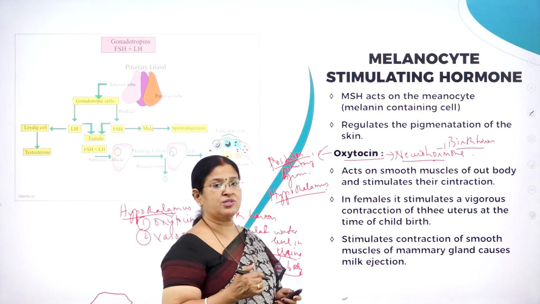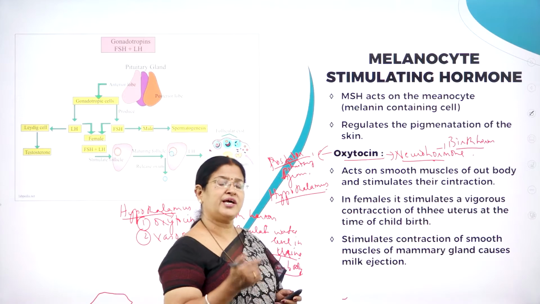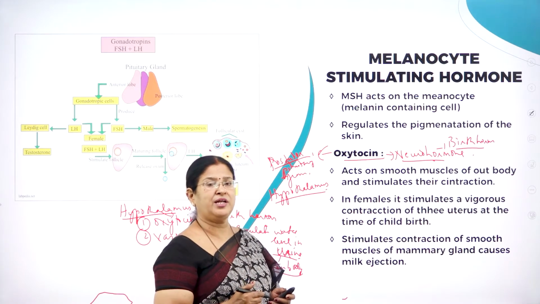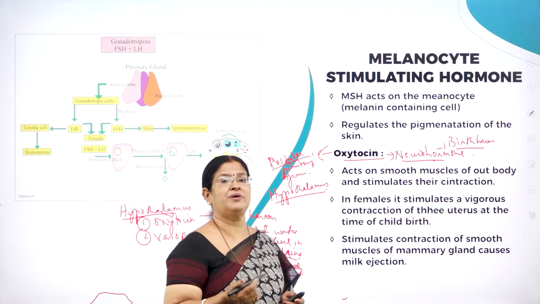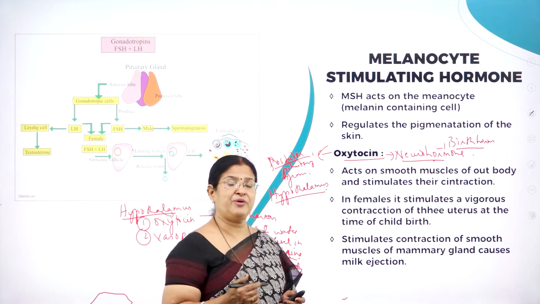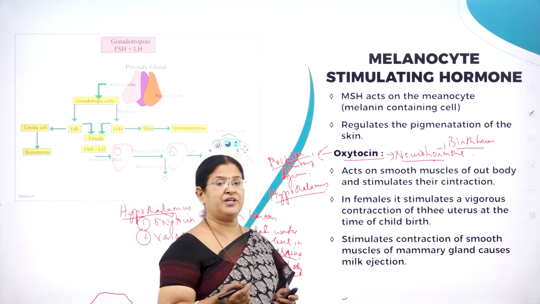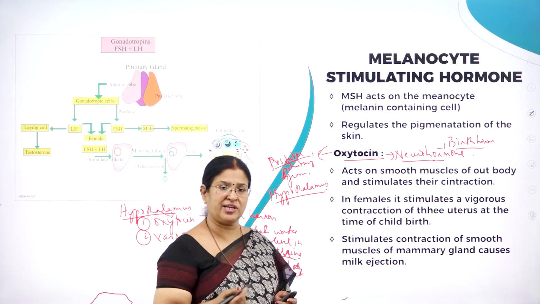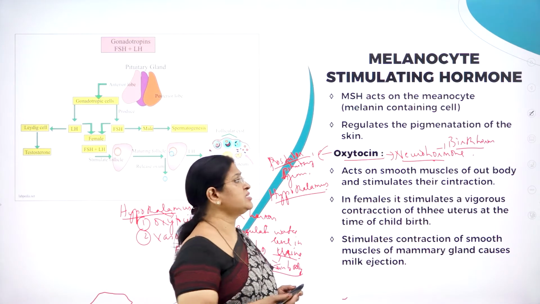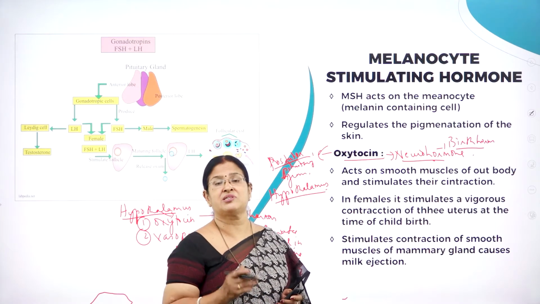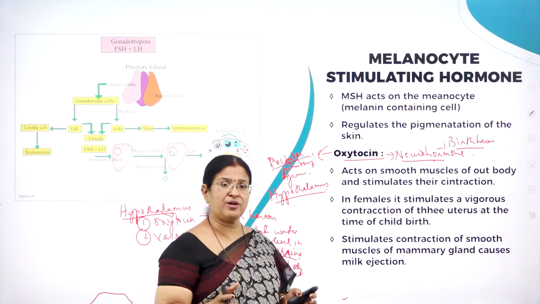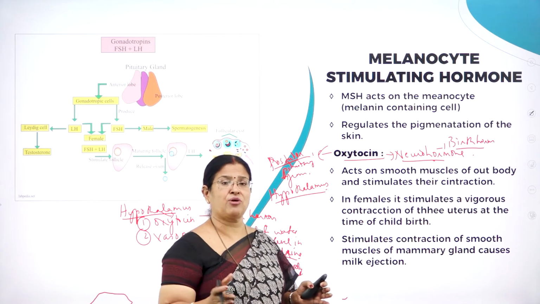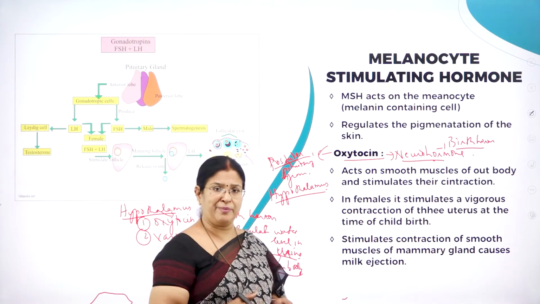Hence this is called a birth hormone. It has a great role to play, particularly in females for normal delivery. You might have come across the word normal delivery. Why do some females undergo normal delivery, and some undergo C-section or cesarean section? Normal delivery is possible when oxytocin is released in sufficient quantity, causing vigorous uterine contractions that expel the baby out.